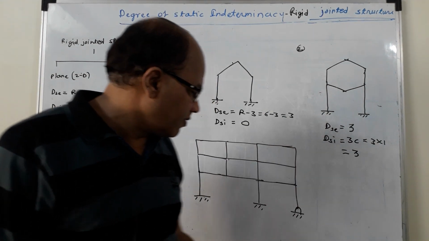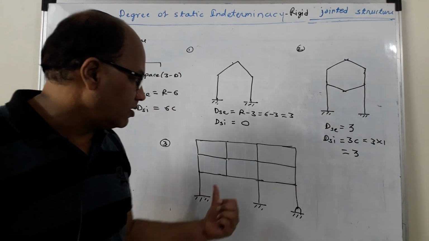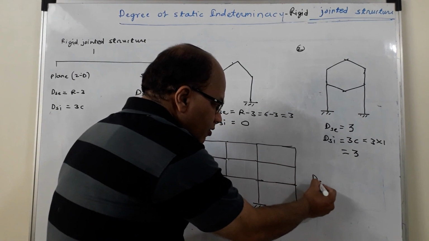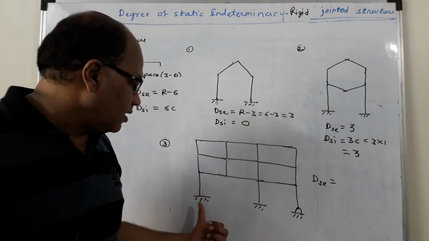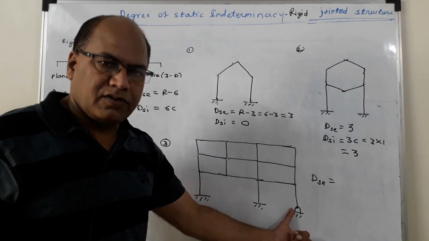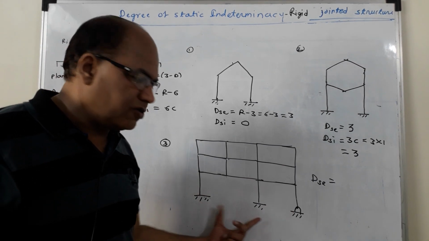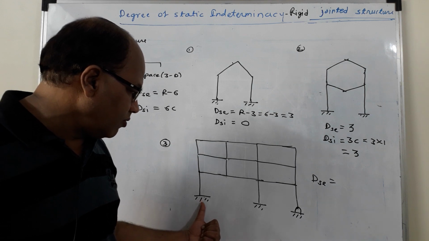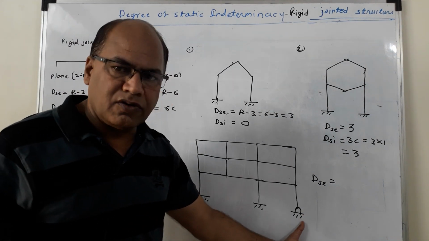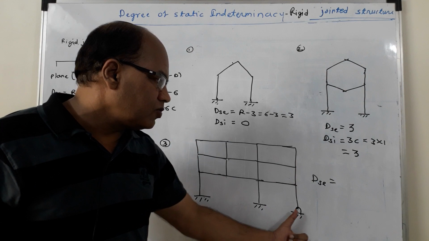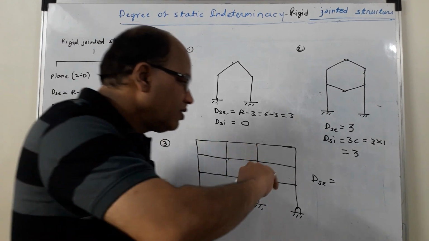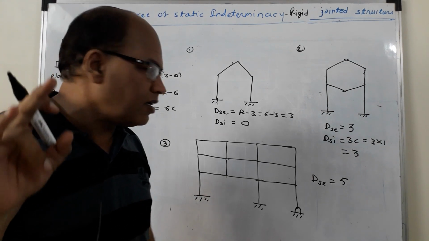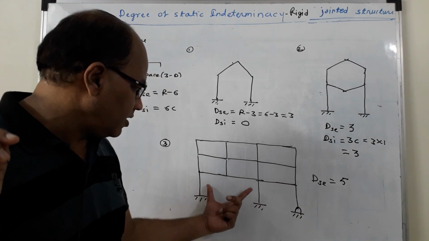Now let us go to this one, the third problem. DSE as usual, check the supports. There are 3 supports. Out of these 3, 2 are fixed supports. One is the hinge support. So total unknown reaction components 3 over here, 3 over here, and 2 over here. 3 plus 3 plus 2, that is 8. And DSE is equal to 8 minus 3, that is 5. So 5 is the external degree of static indeterminacy in this case.